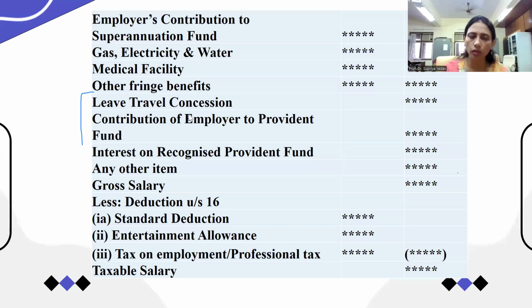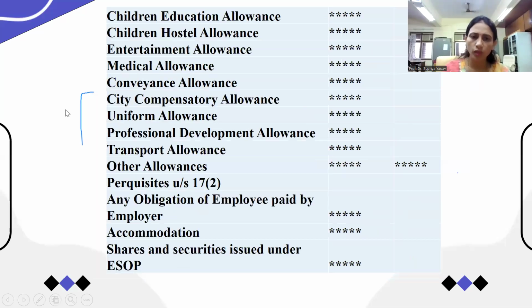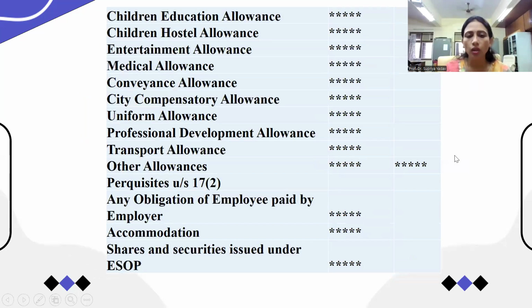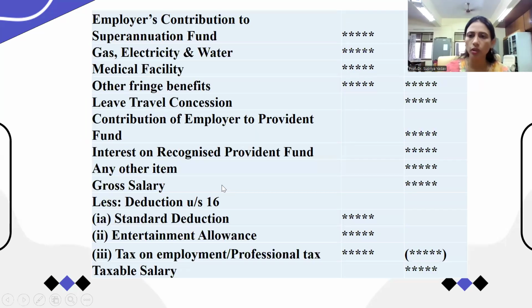The first is where we started: basic salary, fees, commission, all those things. Then we added the allowances; many more allowances are there. Next, the perquisites. Here the perquisites have begun, and they are also added. Then LTC, leave travel concession. We are going to talk about this, but in short I will tell you.